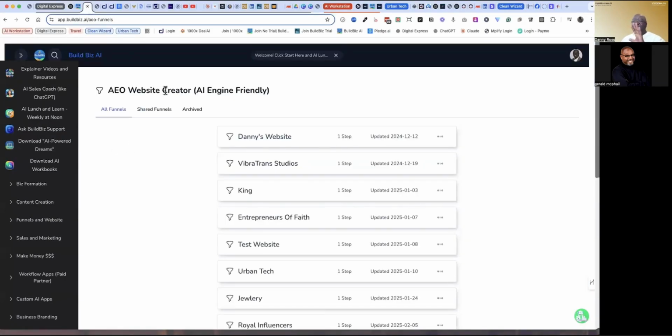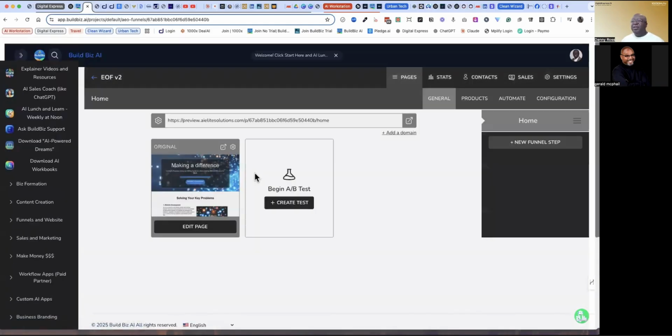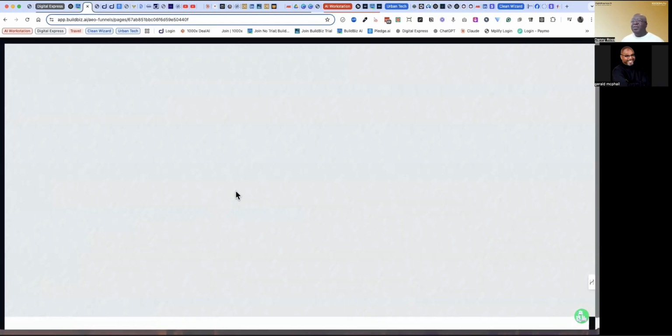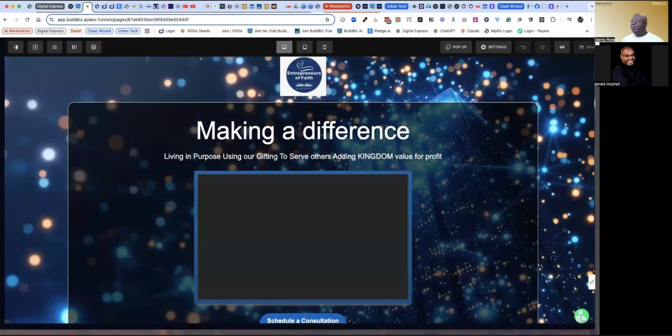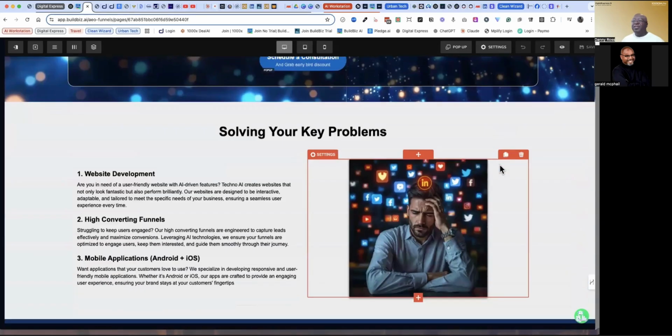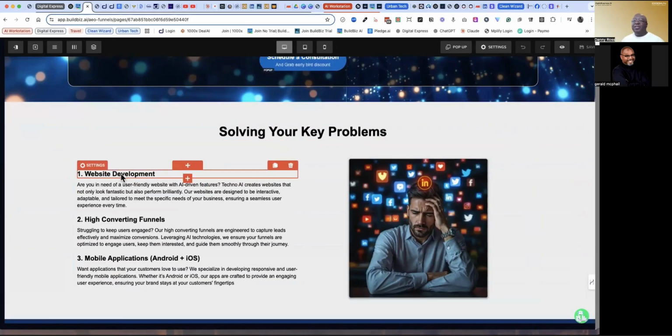All right, so we have the AEO sales funnel. We started working on the website. We have created some content up here. We're like, okay, we're going in the right direction here. This is pretty good stuff. So now what we can do if we're building this from scratch, so this section here is solving your key problems, right? This is the information where we start creating content that is geared towards this particular business.